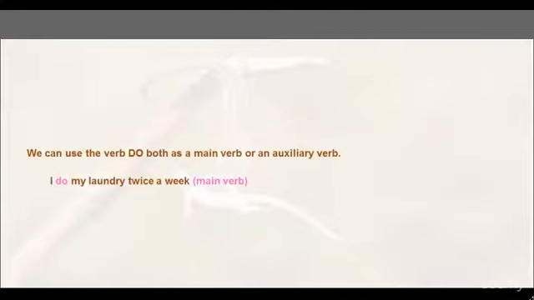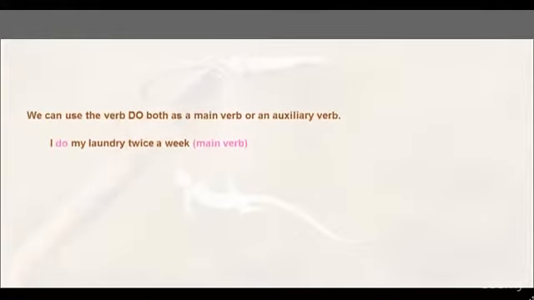We can use the verb do both as a main verb or an auxiliary verb. I do my laundry twice a week. Here it's being used as a main verb.